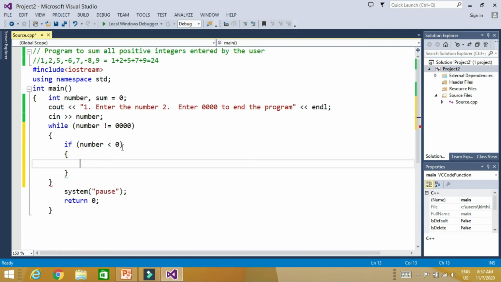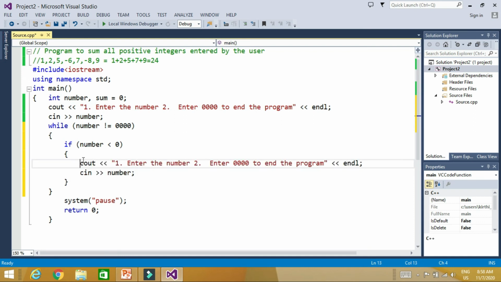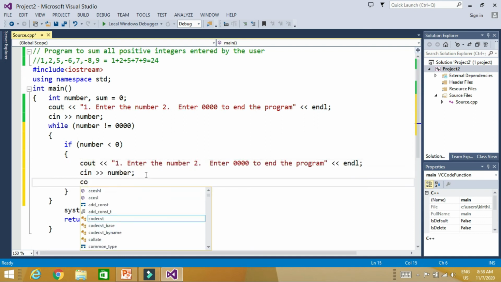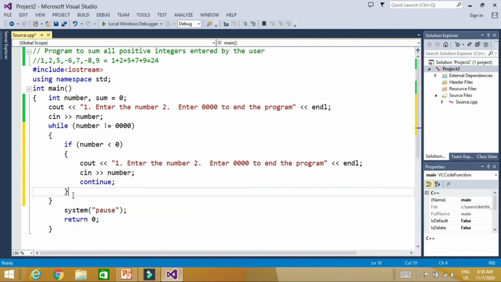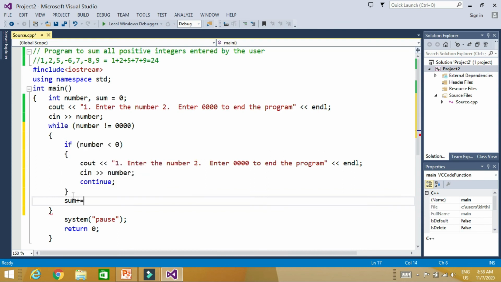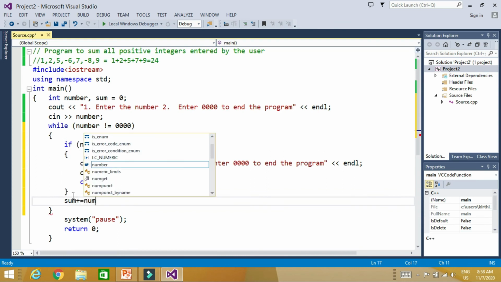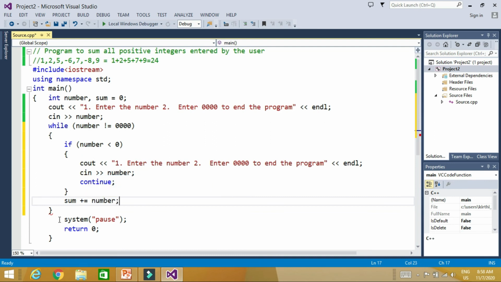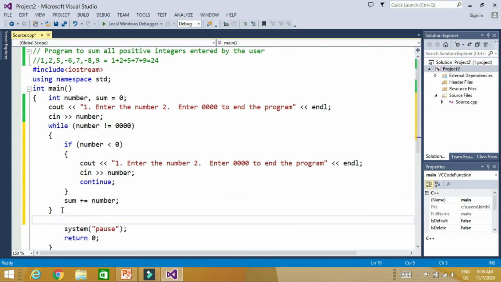If number is less than 0, then we will ask for input again, but we will not do anything. So it will ask for the input number again and continue. If number is not less than 0, it means number is greater than 0, sum plus equal to number, and then we will print the sum here.